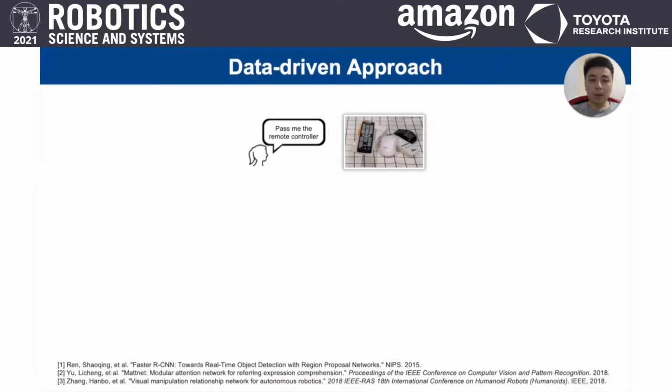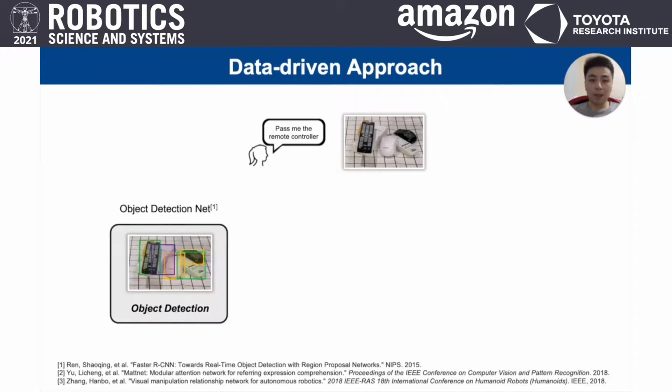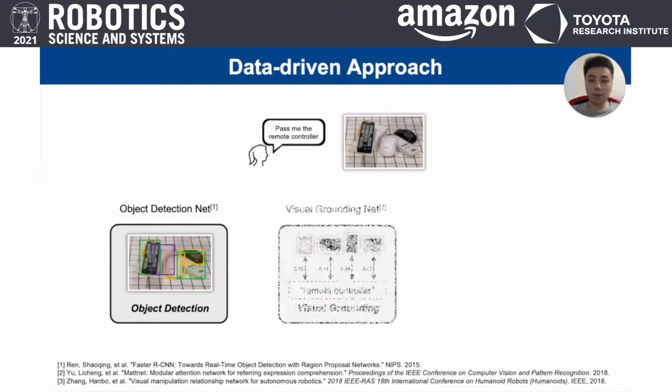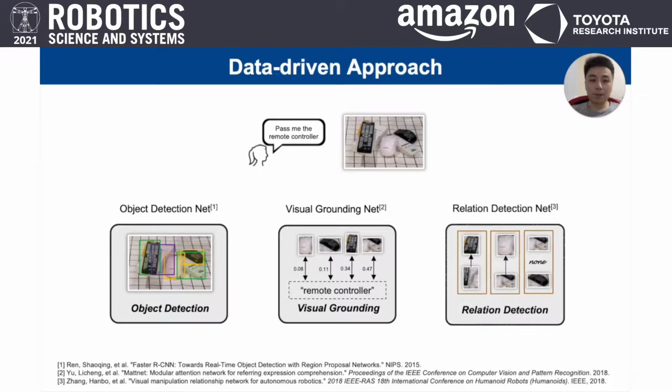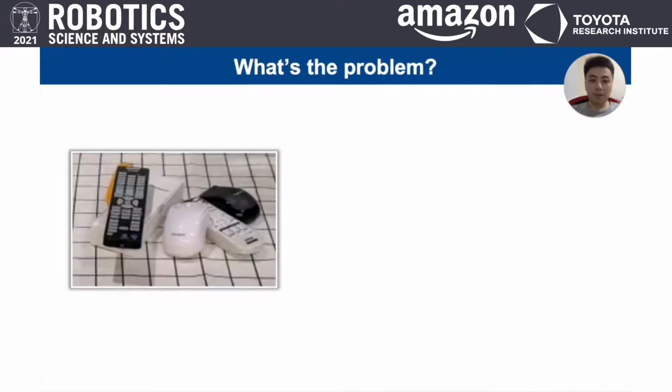Recent progress in deep learning makes it possible to accomplish this complicated task. By taking the visual image as an input, we can apply object detection networks to detect objects. Along with verbal instruction, we can utilize visual grounding methods for visual-linguistic matching. And to recognize physical relationships, we can use visual relationship networks. Then what's the problem here?